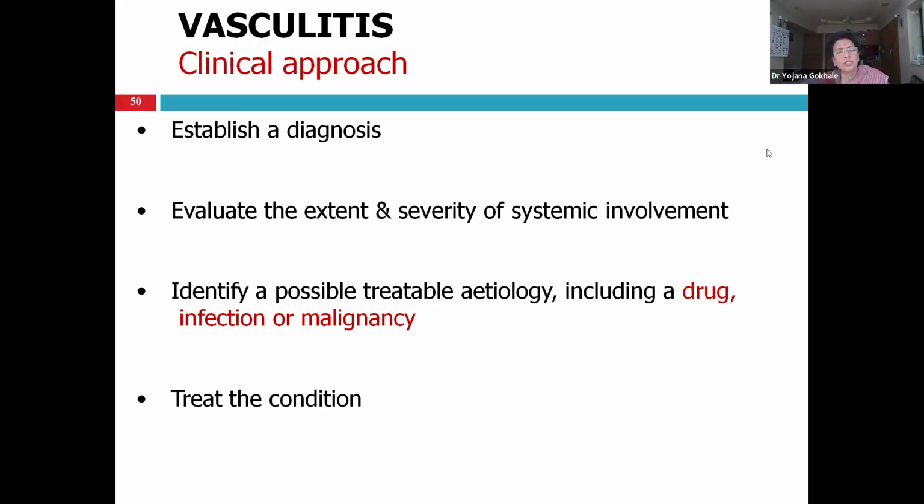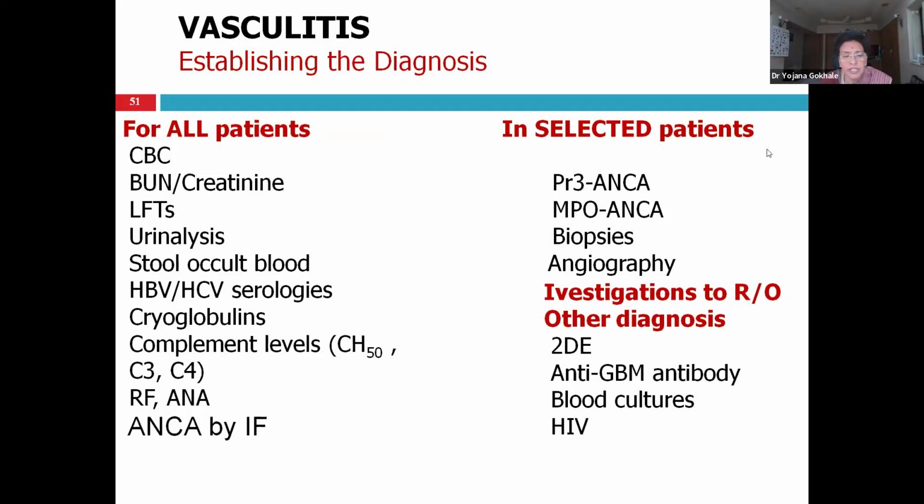So the clinical approach to vasculitis is to establish the diagnosis, evaluate for severity, identify if there are any treatable causes like drug, infection, malignancy, and then treat the condition. These are the investigations that you should be doing. Establish the diagnosis in 24 hours. The most important statement of this slide is establish the diagnosis ASAP.